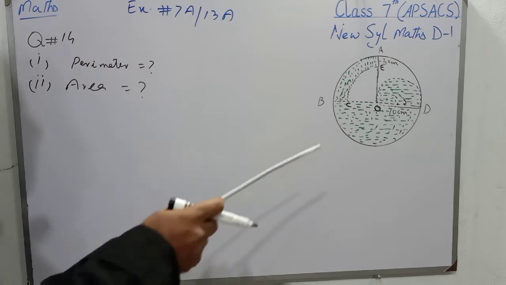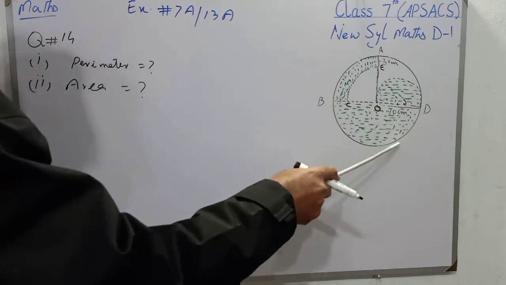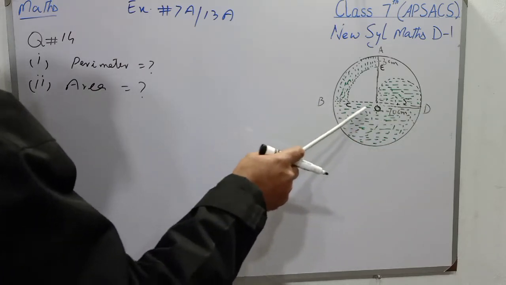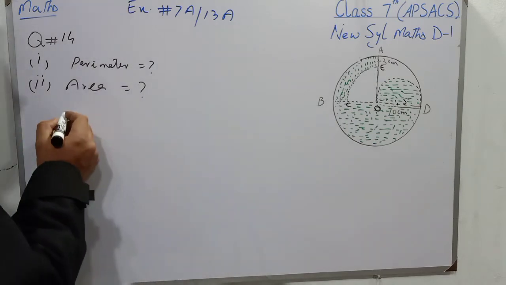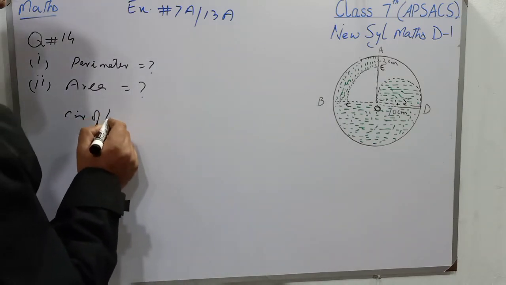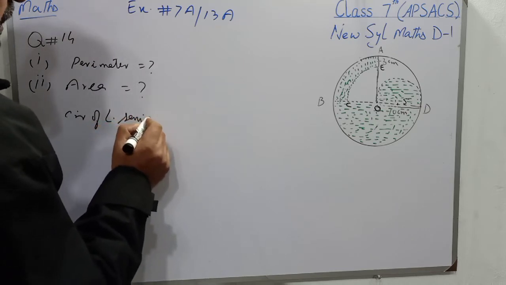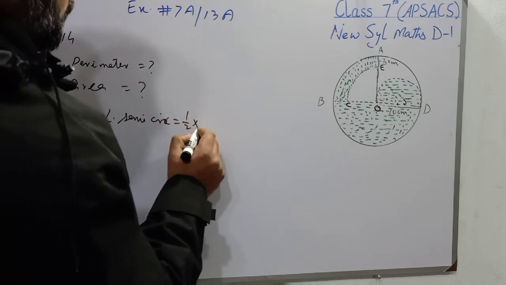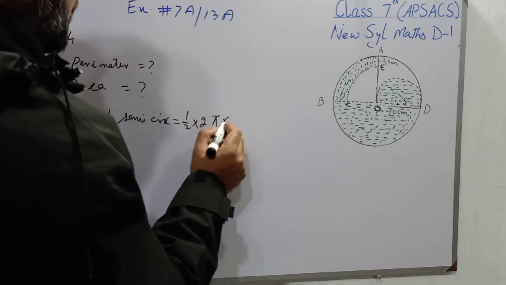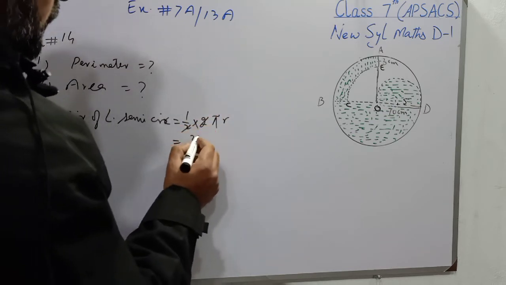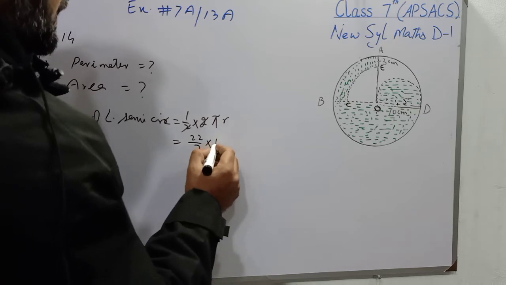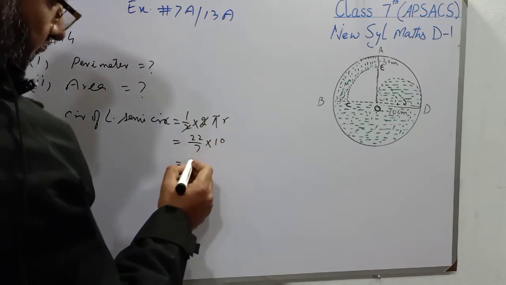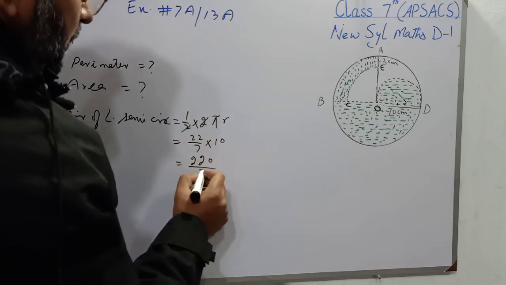So students, first I will find the circumference of the large semicircle D, whose diameter is DOB and its radius will be 10. So I will write circumference of large semicircle, that will be 1 over 2 multiplied by 2 pi r. 2 will be cancelled to 2. 22 over 7 multiplied by 10 because the radius of large semicircle is 10, and we will get 220 over 7.